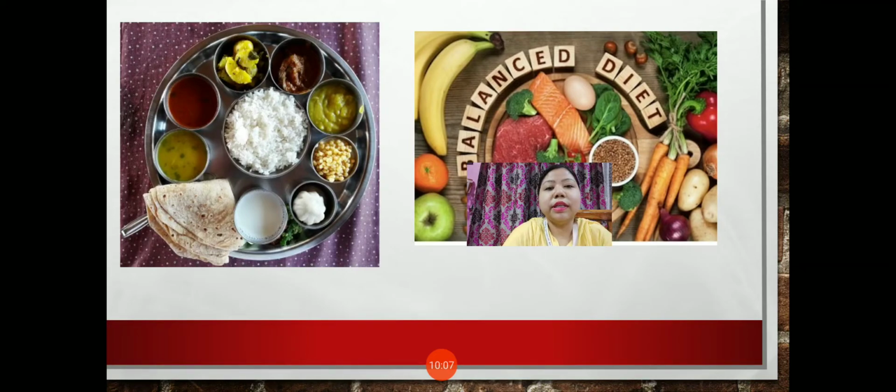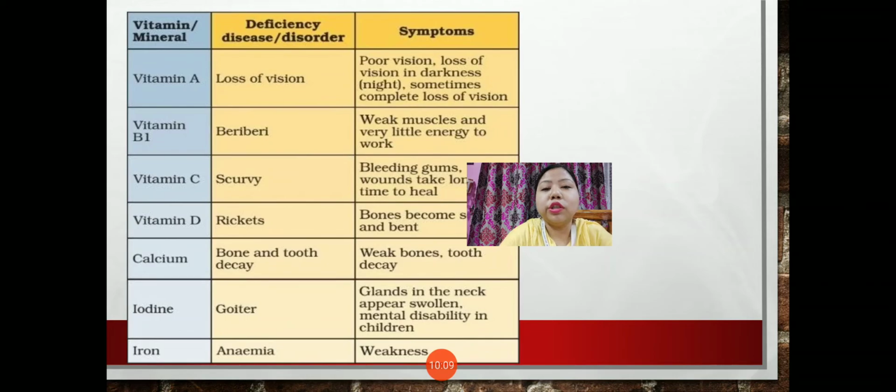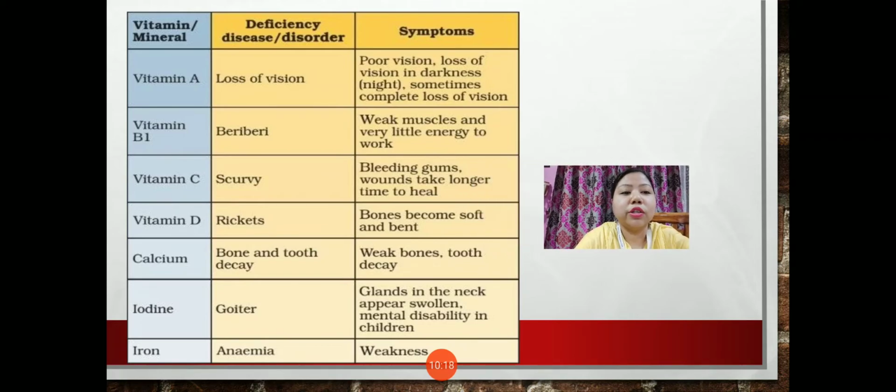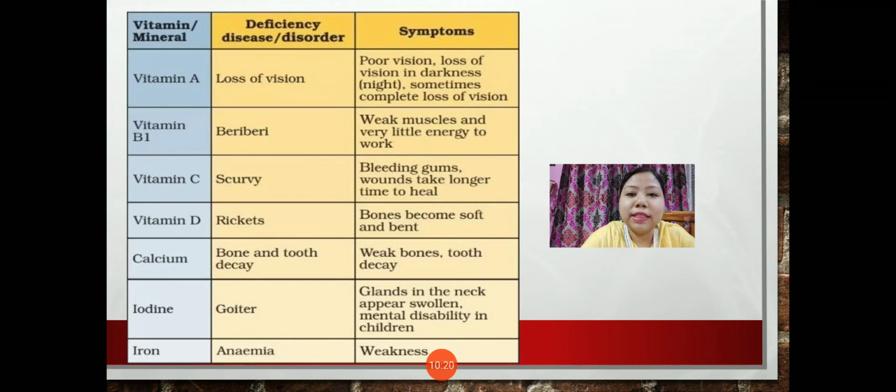Now, deficiency diseases may be caused due to lack of vitamins, minerals, carbohydrate, protein. Yes, and on the screen you can see the chart of the deficiency diseases along with the nutrients due to lack of which those deficiency diseases will be caused.